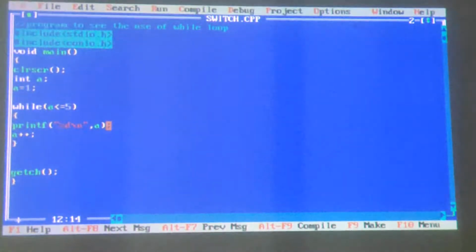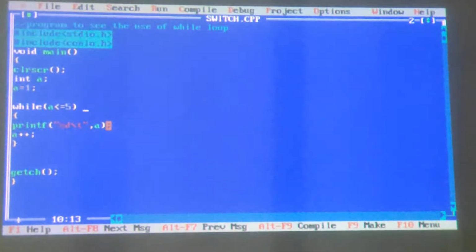If I want to print 1, 2, 3, 4, 5 in a single line, but I want to leave a tab space, then I use \t. Just see. Is it printing? Now instead of 1, 2, 3, 4, 5 in this order, if I want to print it in reverse order, then here a is equal to 5, and a minus minus, and a greater than or equal to 1, correct?